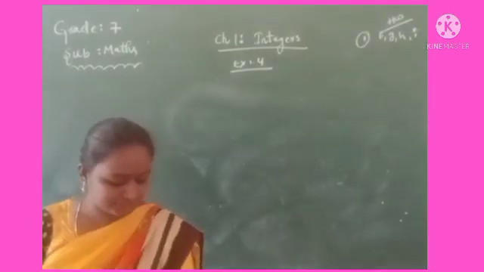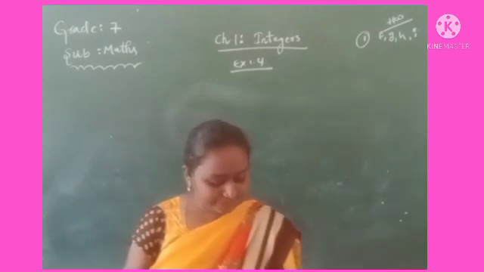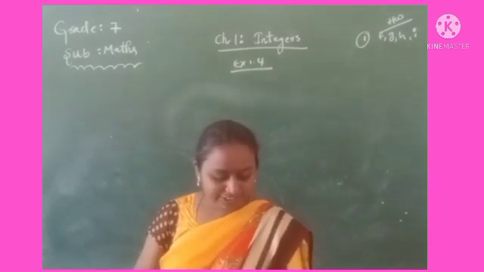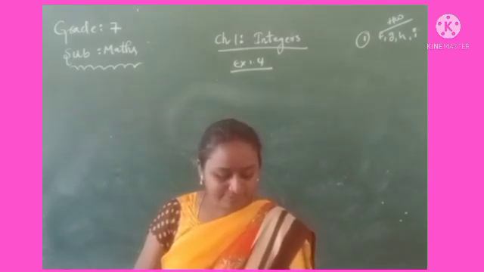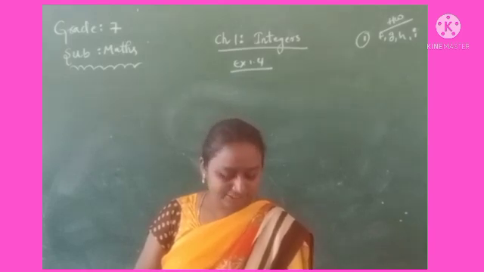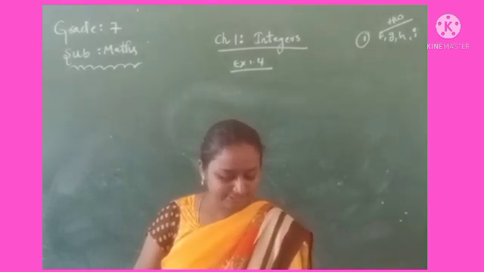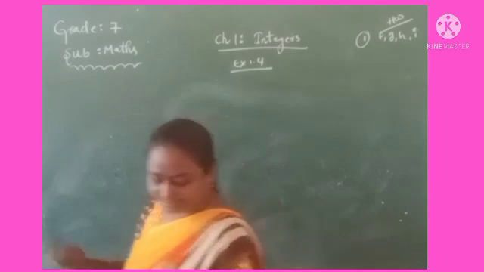See the second question. Verify that A divided by B plus C is not equal to A divided by B plus A divided by C, for each of the following values A, B, C, given the integers.